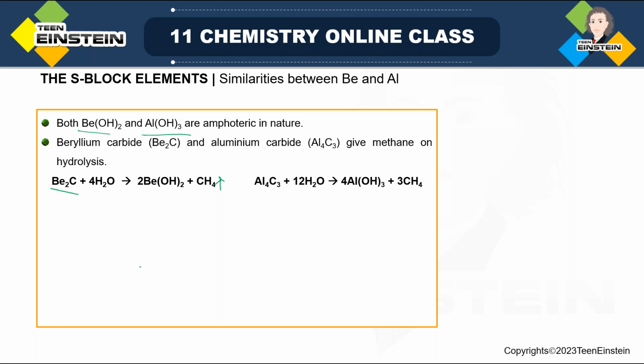The same type of behavior we also get in case of aluminium carbide. So here also we are getting methane gas. So this is obviously a similarity between their properties.